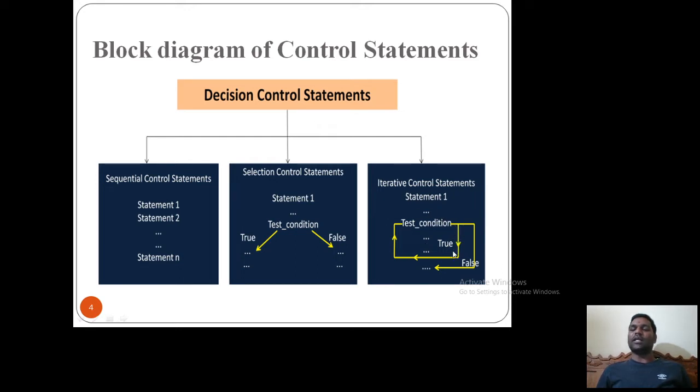Until the condition is true, I will iterate all the statements available inside the true block. Once the condition fails, I will come out of the iteration, and whatever statements are available after the false block will get executed. So these are the three different types of decision control statements. Now we will see each one in detail.